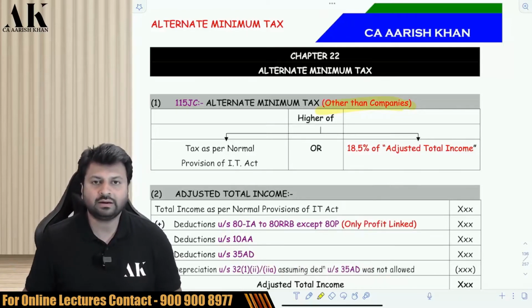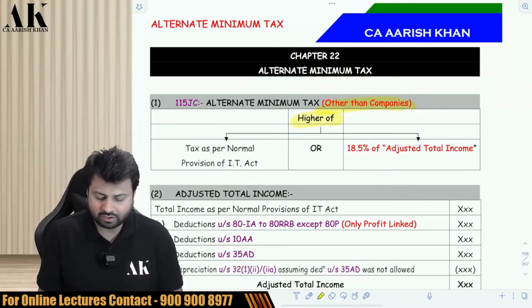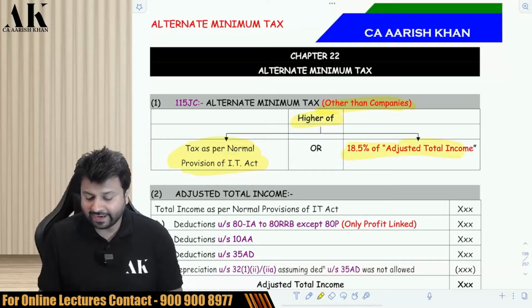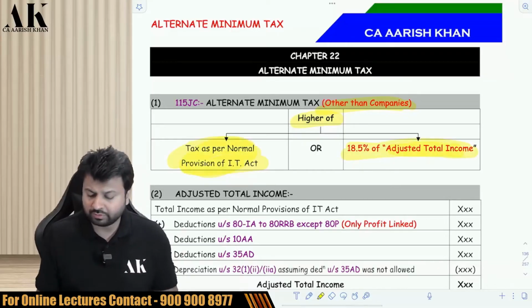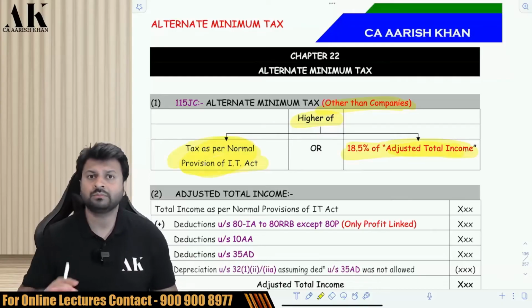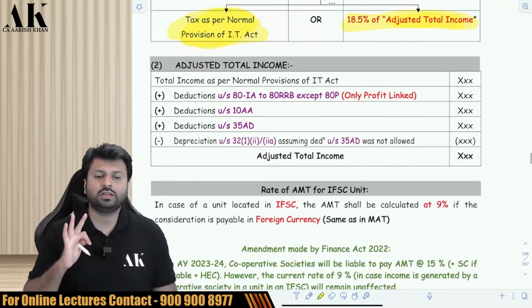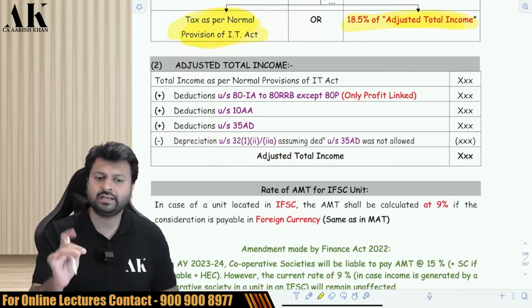So for other than companies, what is the tax liability? It is higher of tax as per the normal provisions of income tax or 18.5% of adjusted total income. So you have to compute tax as per your normal provisions and then you have to compute 18.5% of adjusted total income. So adjusted total income is what? Adjusted total income is nothing but addition of 3 items and deletion of 1 item.